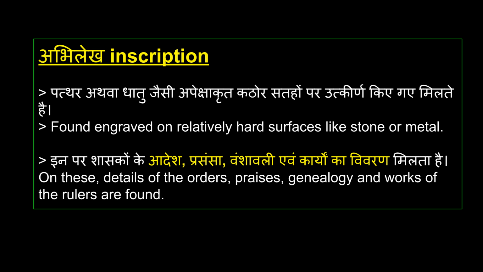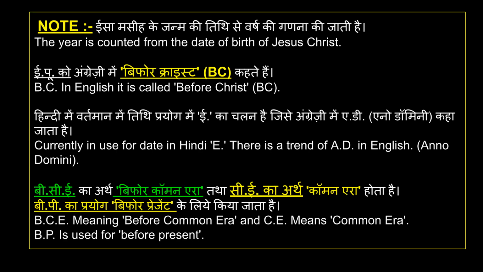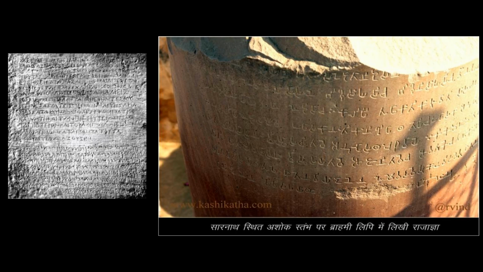Another source is the inscription, found engraved on hard surfaces like stone or metal. These contain details of rulers' orders, praises, genealogies, and works. An important note is that Asoka's Kandahar inscription is unique because it uses two different scripts and languages, Greek and Aramaic. The year is counted from the date of birth of Jesus Christ. BC means before Christ. AD, or Anno Domini, is commonly used for the current era. BCE stands for Before Common Era, and CE for Common Era. BP means before present.